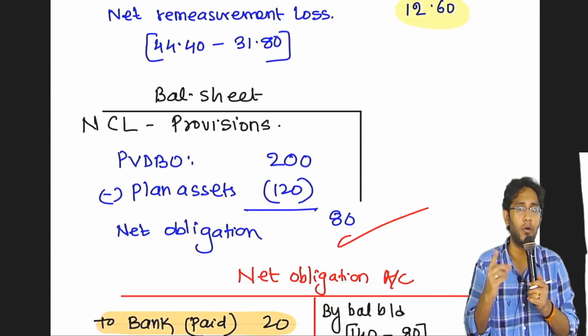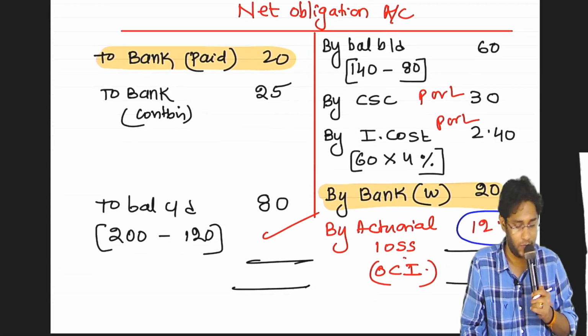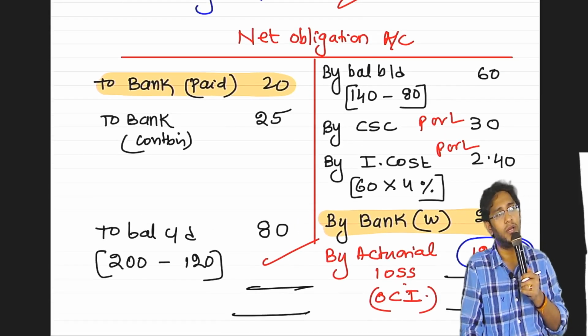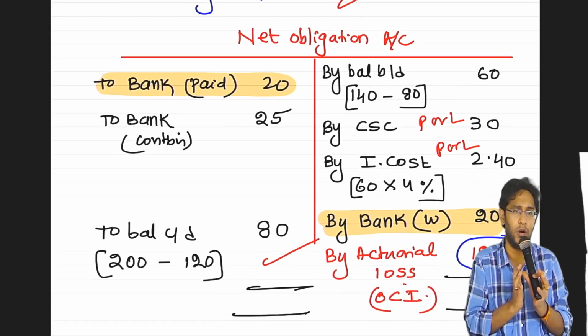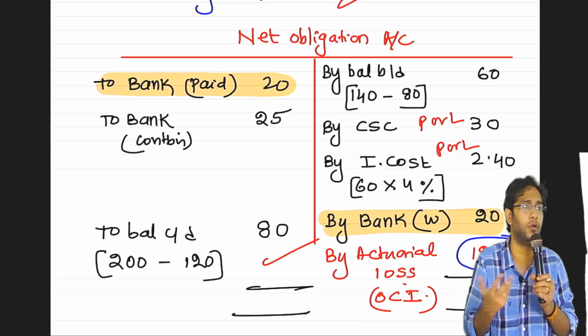Instead of preparing two accounts, a single account. The net obligation. Literally merge these two accounts. That's it. Nothing else. This one is a contra item. Is there a contra item? Whether you write or don't write, it doesn't matter.